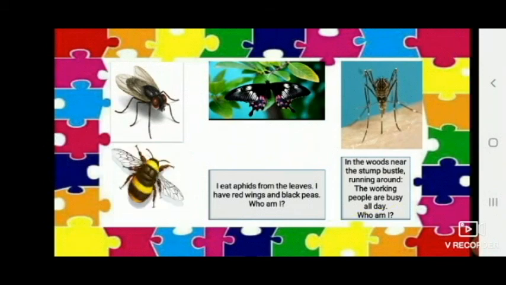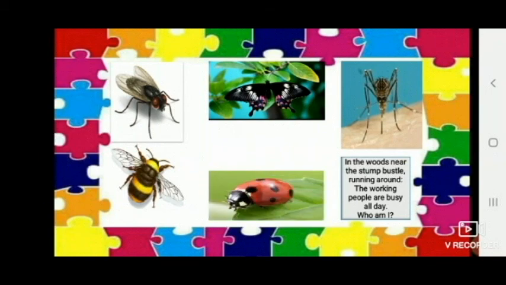I eat aphids from the leaves. I have red wings and a black piece. Who am I? Well, red wing, black piece, that's nothing but beautiful ladybird.